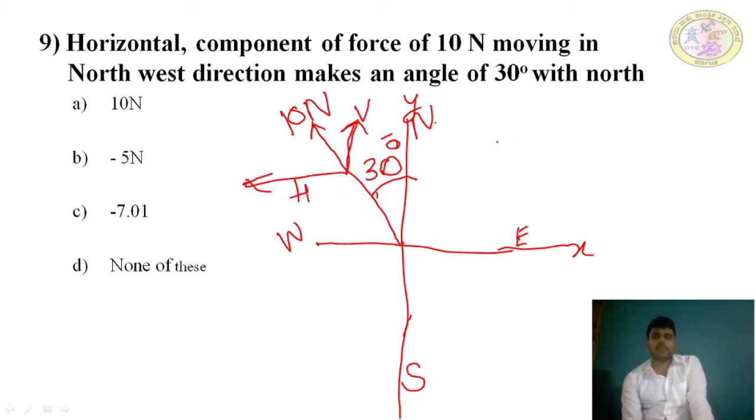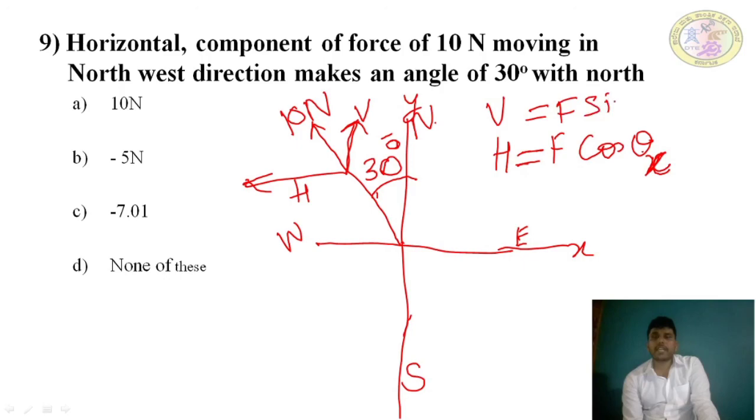We have learned the formula H equals F cos theta, but theta is with respect to the x direction. You should not substitute 30 degrees directly, because it is with respect to the y direction. Please remember, theta is with respect to x. Similarly, the vertical component is F sin theta, with theta also with respect to x.